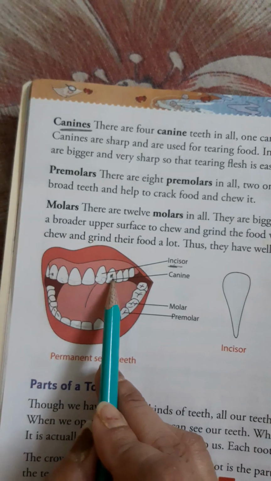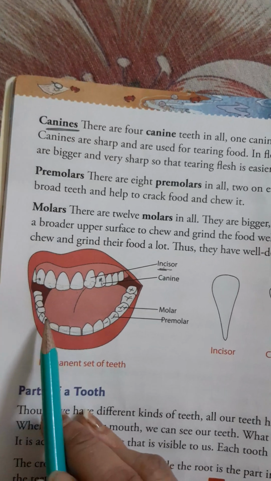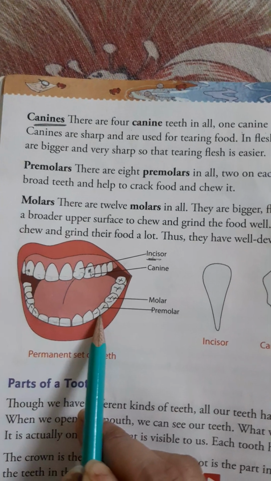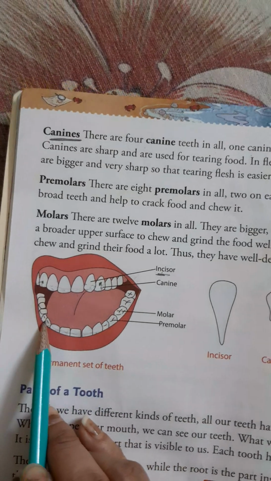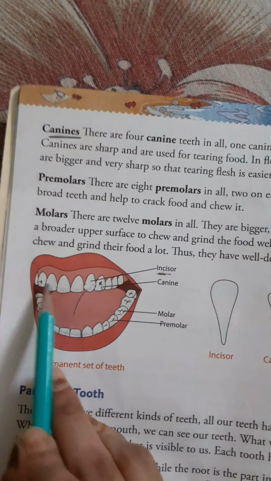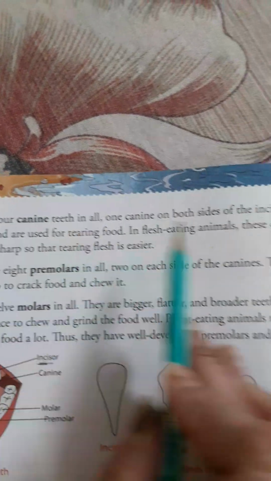So 1 canine, then this side 1 canine. So 2 in upper jaw. Similarly, beside incisors, 1 canine is present on this side, 1 canine on that side. So total how many canines? 1, 2, 3, 4. Okay. Total 4 canines.